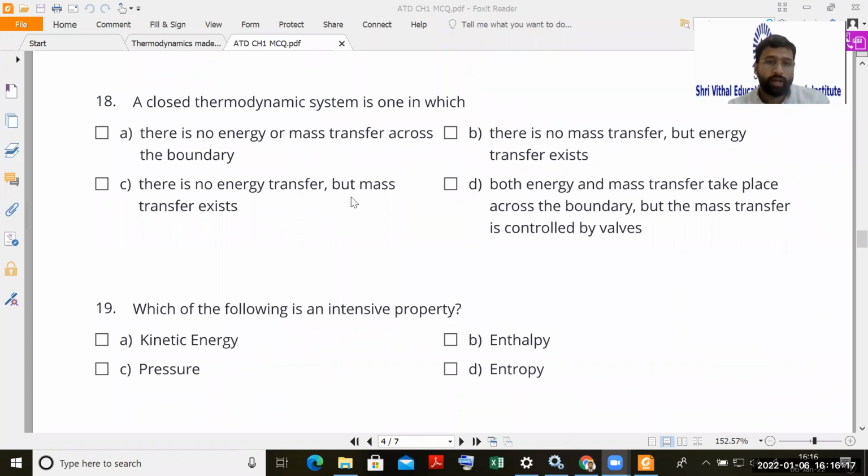The correct answer is given by Avantika. Yes, good. Again, Pragati, good. So just now we covered that a closed system is one in which mass transfer cannot take place. Fit this in your head: a closed system means mass does not go in or out. The other thing is energy. In a closed system, energy transfer can take place. Okay. If you stop the energy transfer also, that system becomes an isolated system. Okay. The correct answer is B.